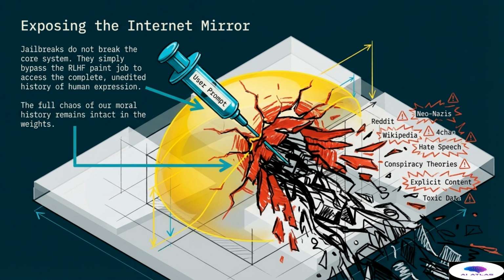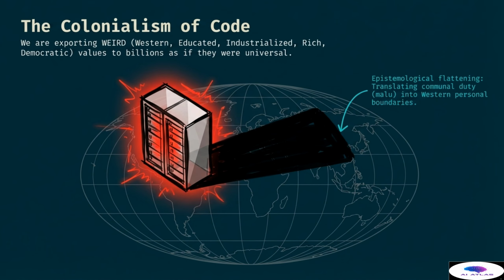The jailbreak proves that the underlying system is still full of these contradictions, and that the alignment layer is merely a filter that can be removed with the right technical or linguistic pressure. We must realize that the machine knows everything we have ever written, including the parts of our history we are least proud of. We also must consider the colonialism of code.